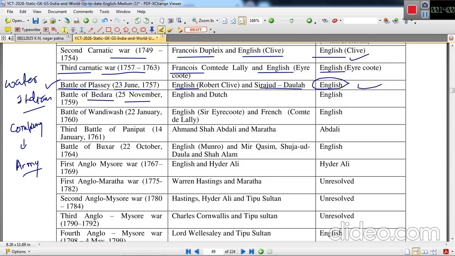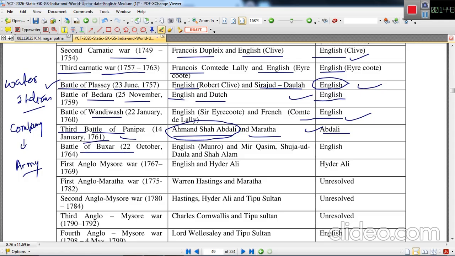Battle of Bedara, fought on 24th November 1759 between English and Dutch forces. The English were victorious and the Dutch forces were ousted. Battle of Wandiwash was again part of the English and French struggle. France was again defeated. The English force became the winner. Battle of Pondicherry. Third Battle of Panipat: Ahmad Shah Abdali, the Afghan ruler, and the Maratha king. Abdali was the ultimate winner. This was fought in 1761.